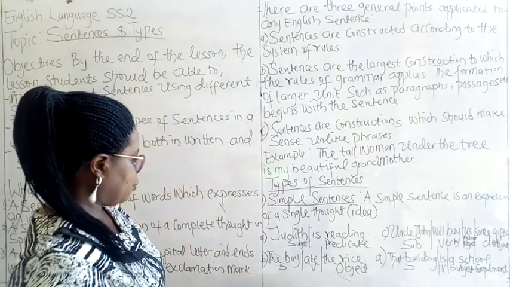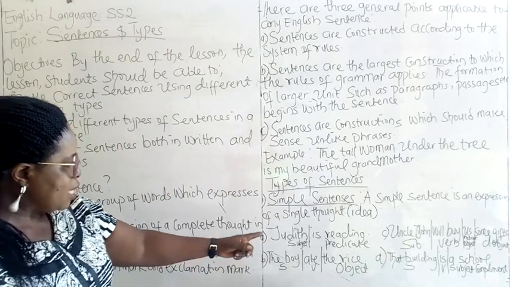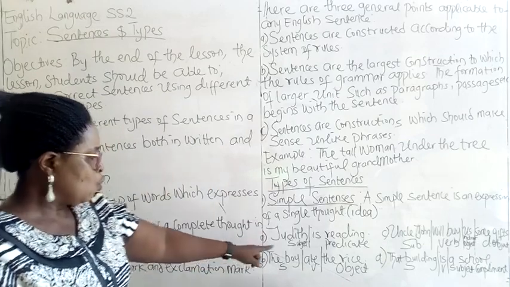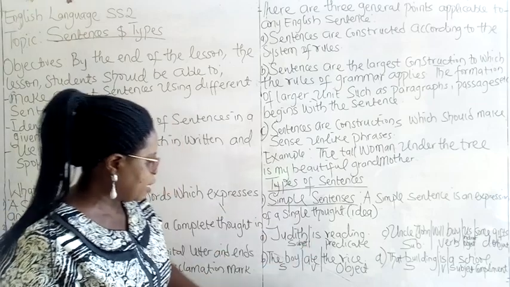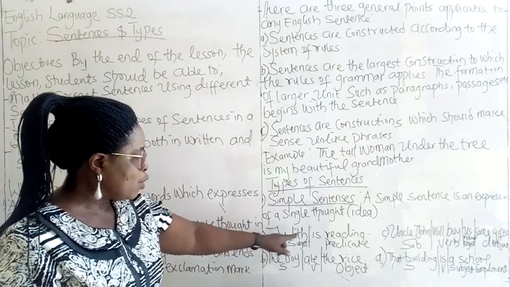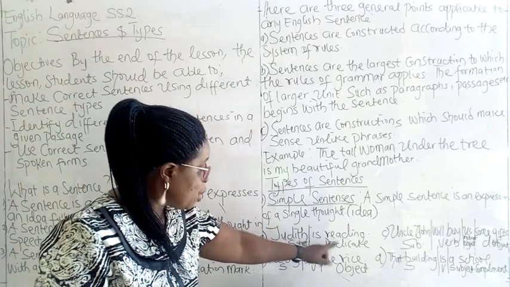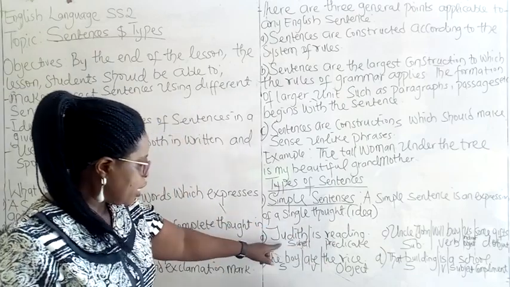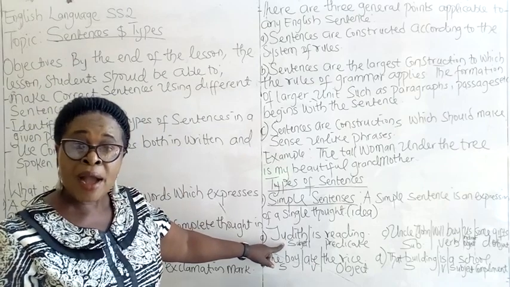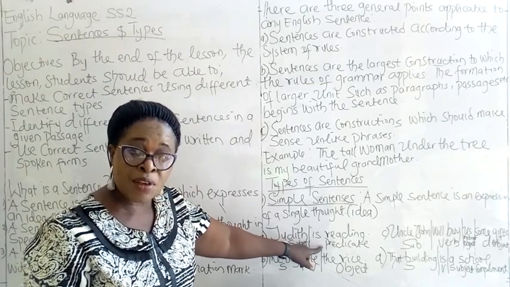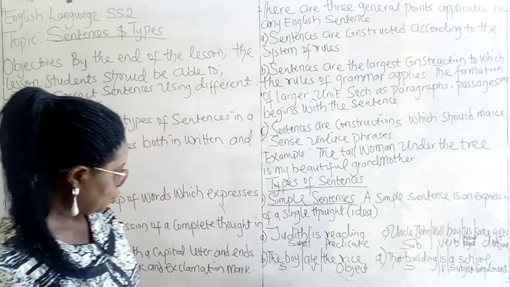For example, A, Judith is reading. In this simple sentence, we have subject and predicate. Judith is the doer of this action, which is the subject, and is reading is the predicate, the verb action.